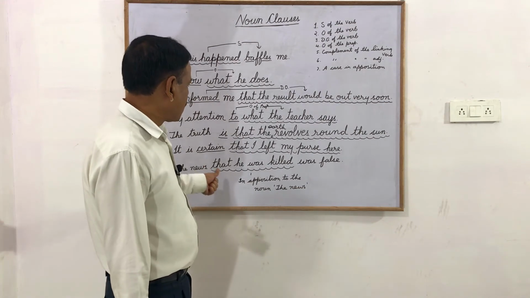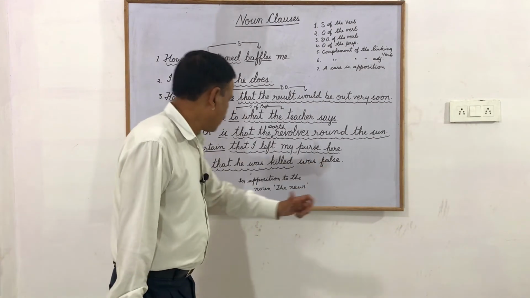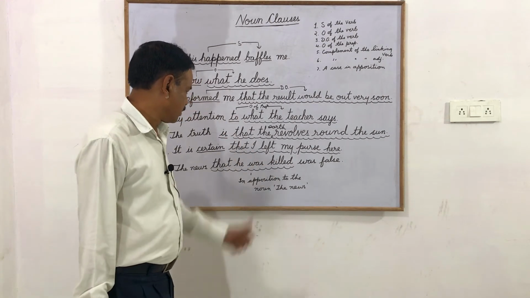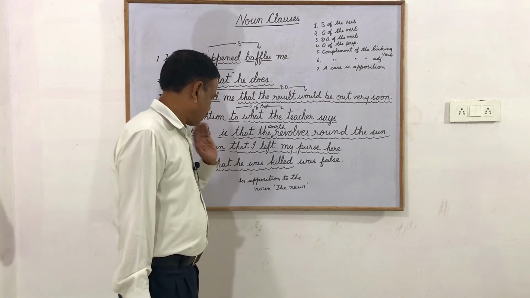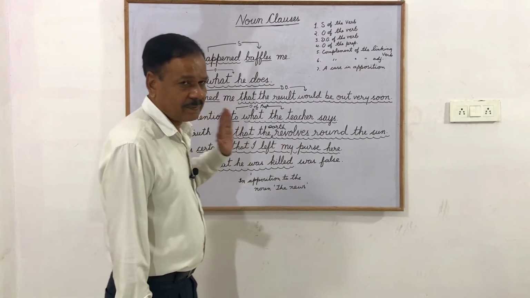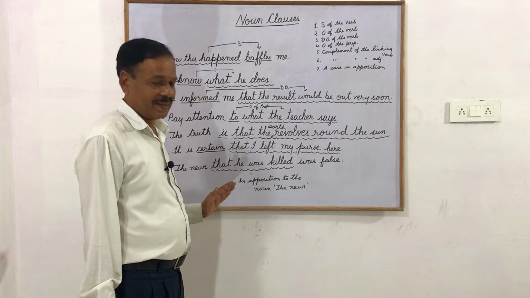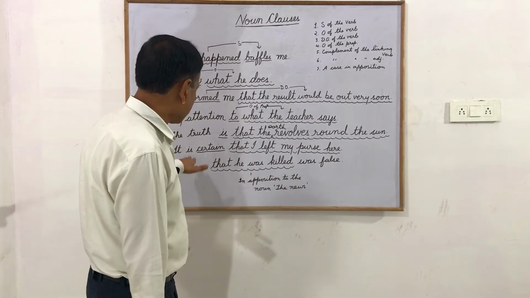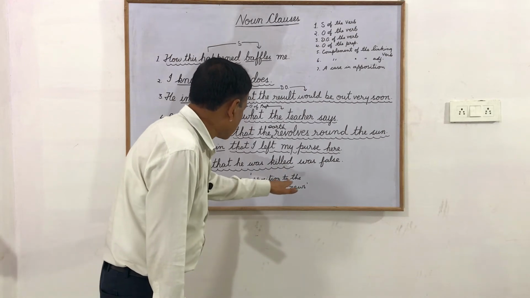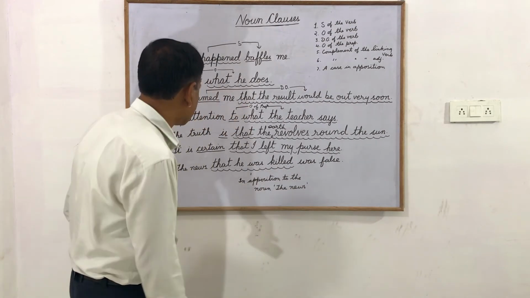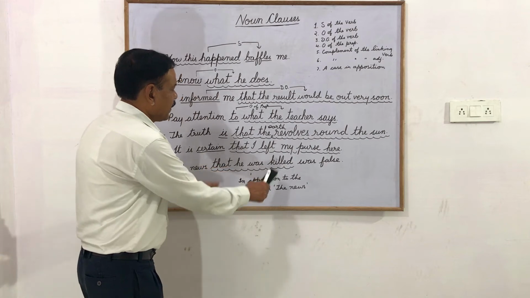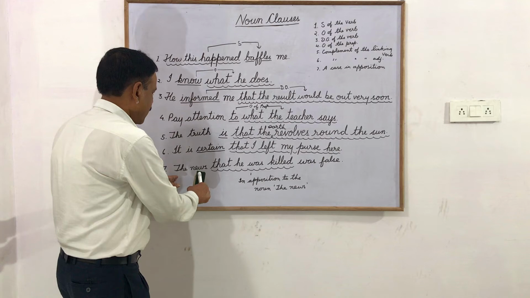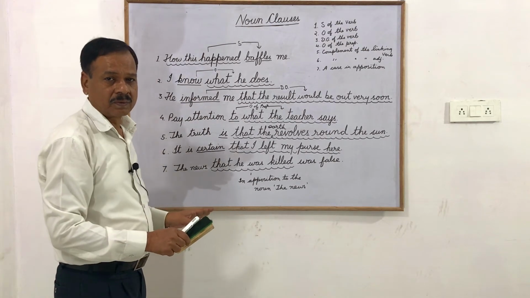The news that he was killed was false. Now here, that he was killed. He was killed is a complete sentence. That he was killed is incomplete. And here it's functioning as a noun. In grammar, it is said that the noun clause, that he was killed, is in opposition to the noun, the news.